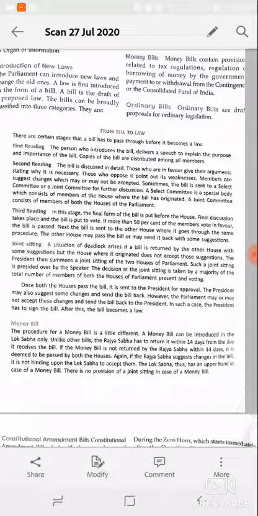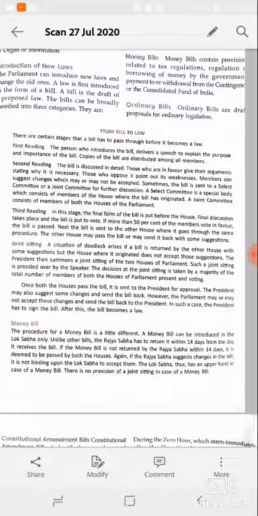Joint sitting: a situation of deadlock arises if the bill is returned by the other house with some suggestions, but the house where it originated does not accept those suggestions. Deadlock means that when a house sends a bill back with suggestions, the house where the bill originated does not accept those changes. So the President summons a joint sitting of the two houses of parliament. Such a joint sitting is presided over by the Speaker, and the decision at the joint sitting is taken by the majority of the total number of members of both houses present and voting.